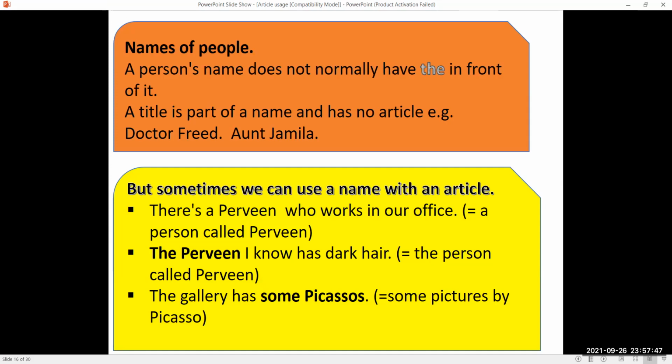The gallery has some Picassos. We all know Picasso was one of the greatest painters. Here, some Picassos means some pictures by Picasso.